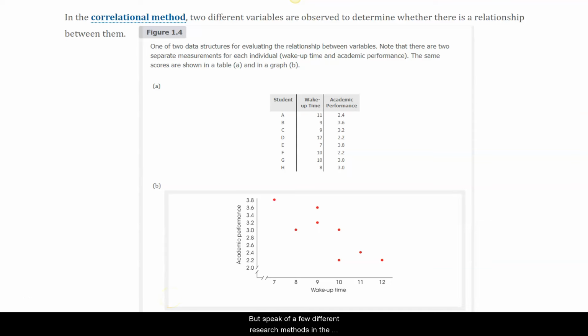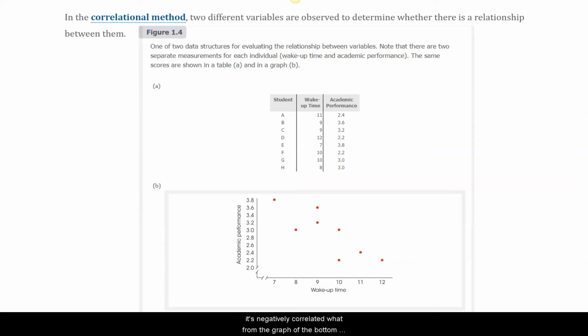Well, let's speak of a few different research methods. In the correlational method, two variables are observed to determine whether there's a relationship between them, and often people say relation between them. I think that's the better word. Let's take something silly that might be negatively correlated. And how can I tell it's negatively correlated?